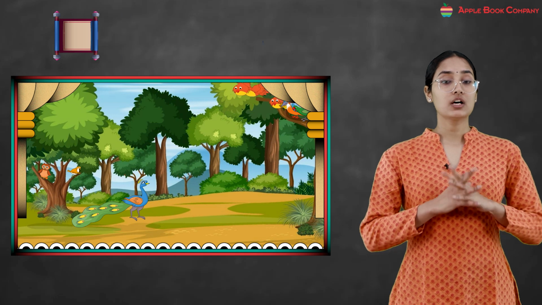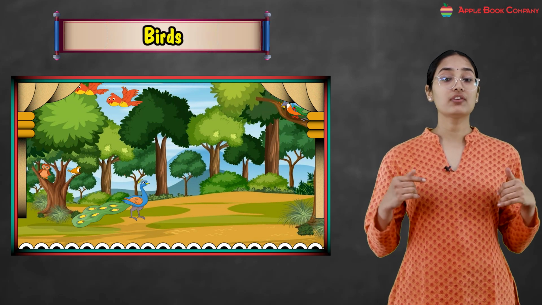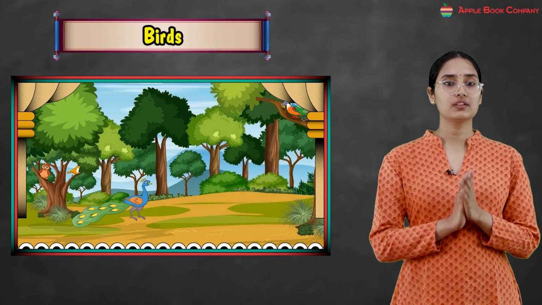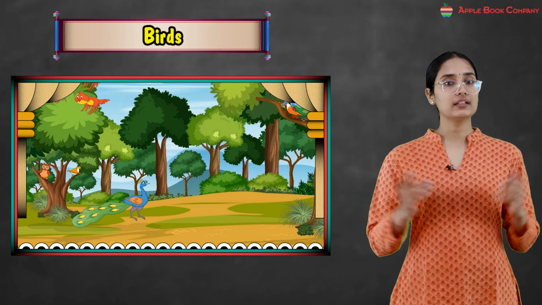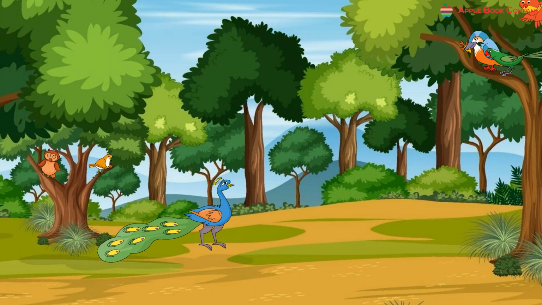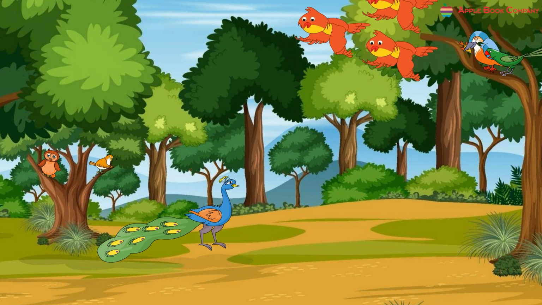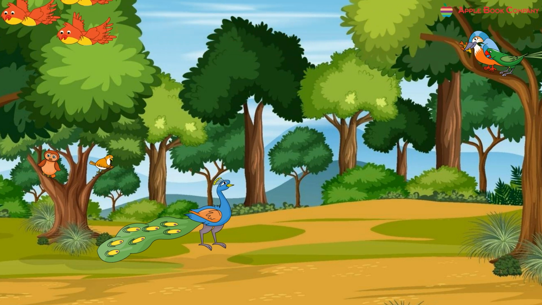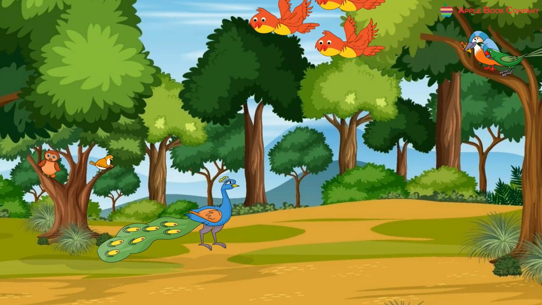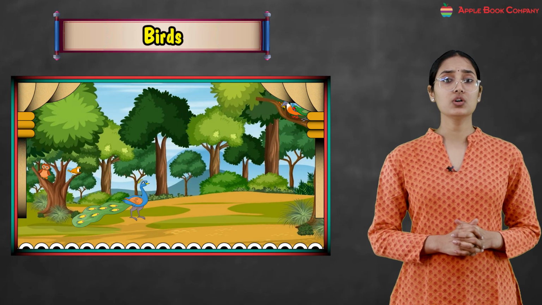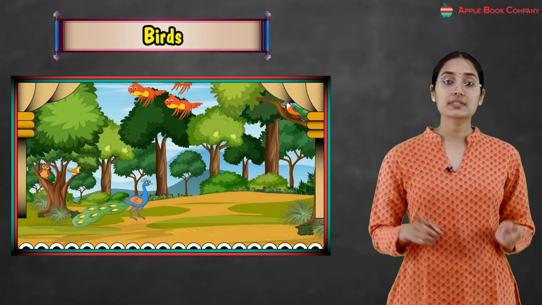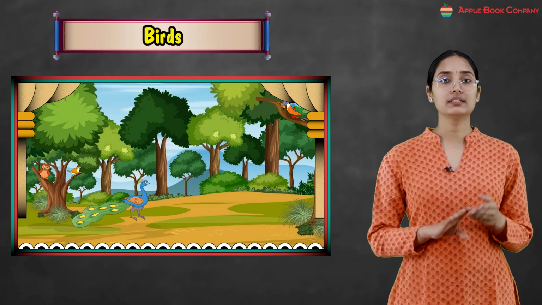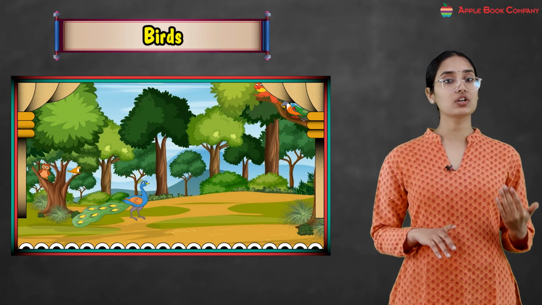Then we will now talk about animals that fly in the air. Okay? They don't live on land most of the time, but they fly in the air. So birds, these are birds which have feathers and wings. They can fly in the air. And some birds like penguins, they cannot fly. Okay? So mostly all birds have wings and feathers which helps them to fly. Okay? But the penguins, okay, they cannot fly.